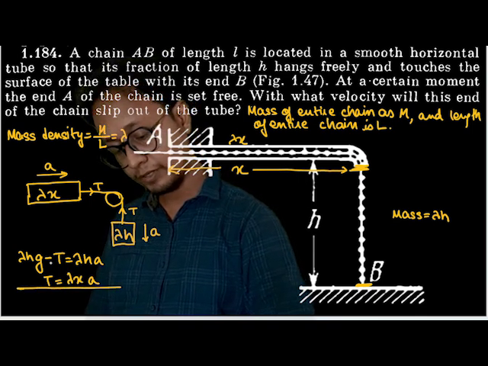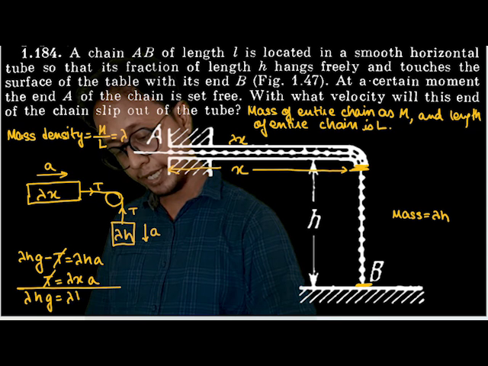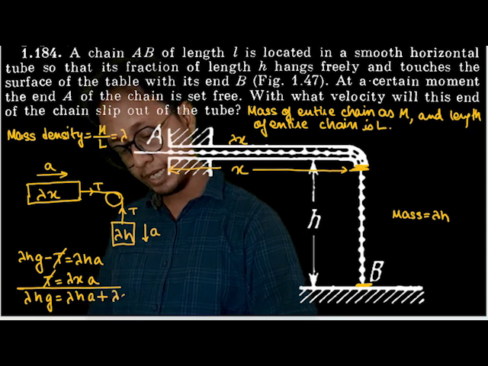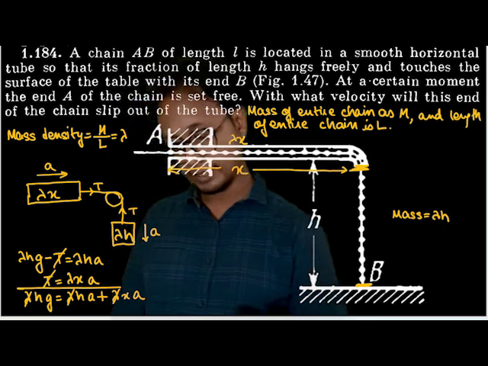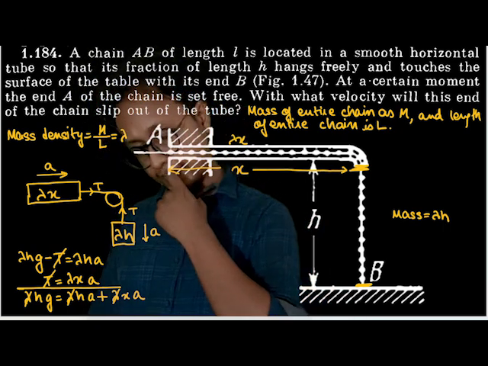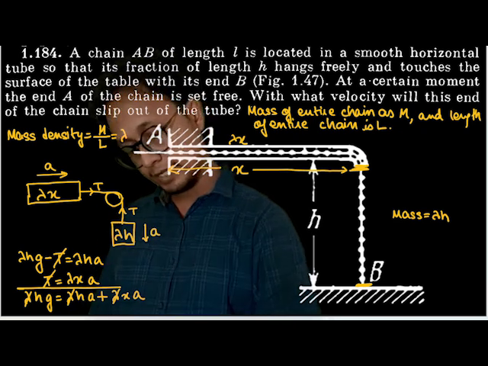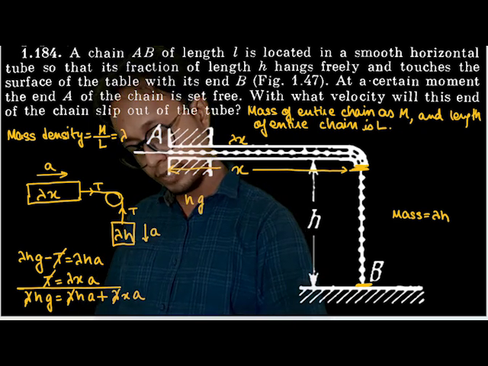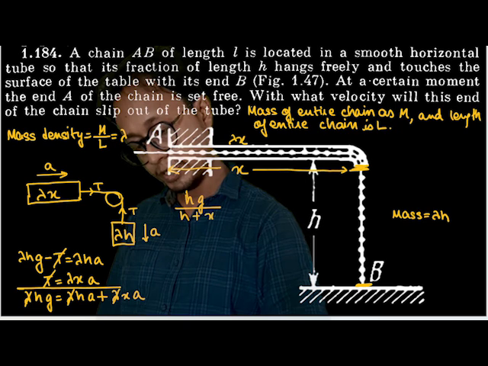If I solve these equations, T and T would get cancelled. Lambda h g is equal to lambda h a plus lambda x a. Lambda and lambda would get cancelled. Acceleration would be equal to h g by h plus x. Acceleration would be equal to h g divided by (h plus x).